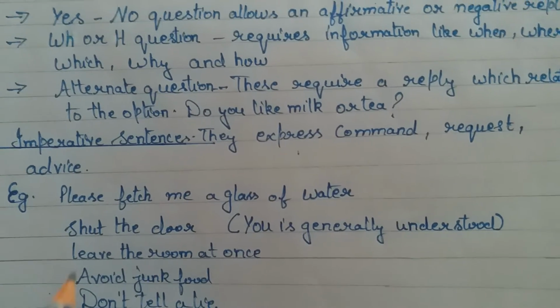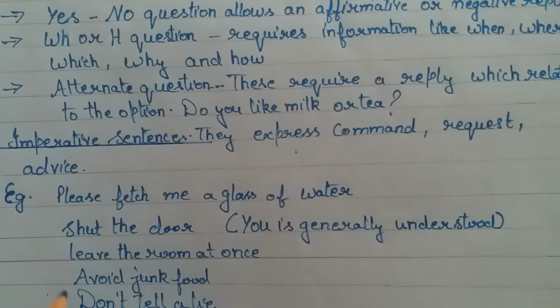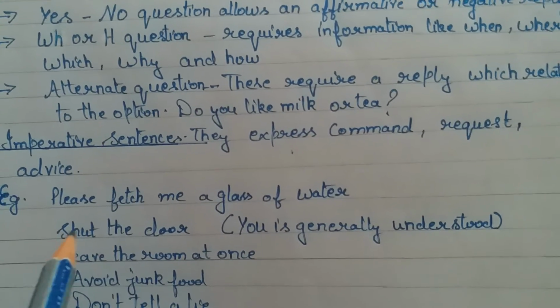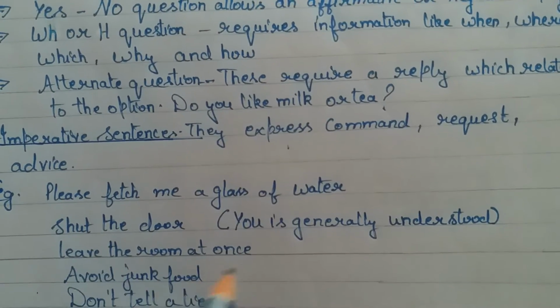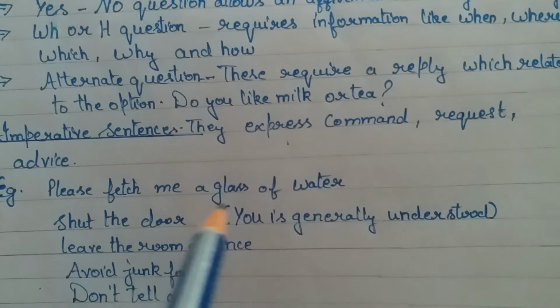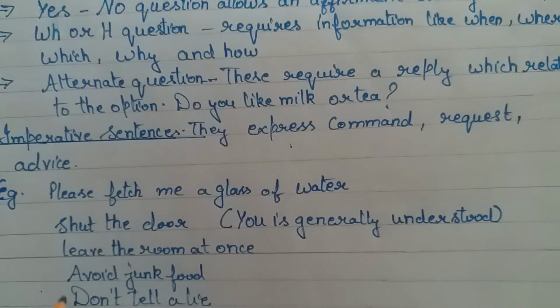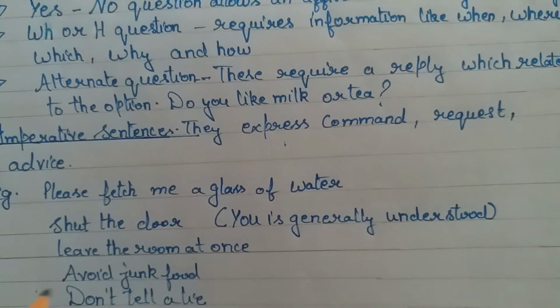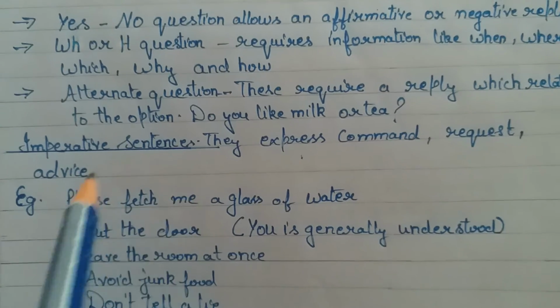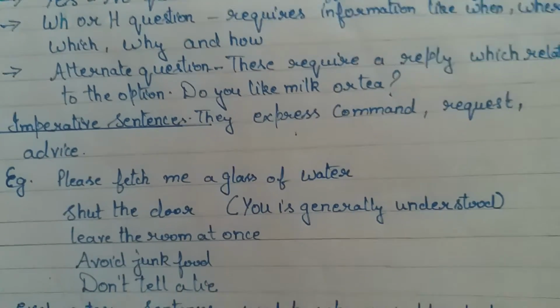In imperative sentences, the subject is not directly given. It is assumed to be you. It means you shut the door, you leave the room at once, you avoid junk food, you don't tell a lie, or you please fetch me a glass of water. The subject is only assumed, generally understood, and not given in the sentence. So these are imperative sentences.